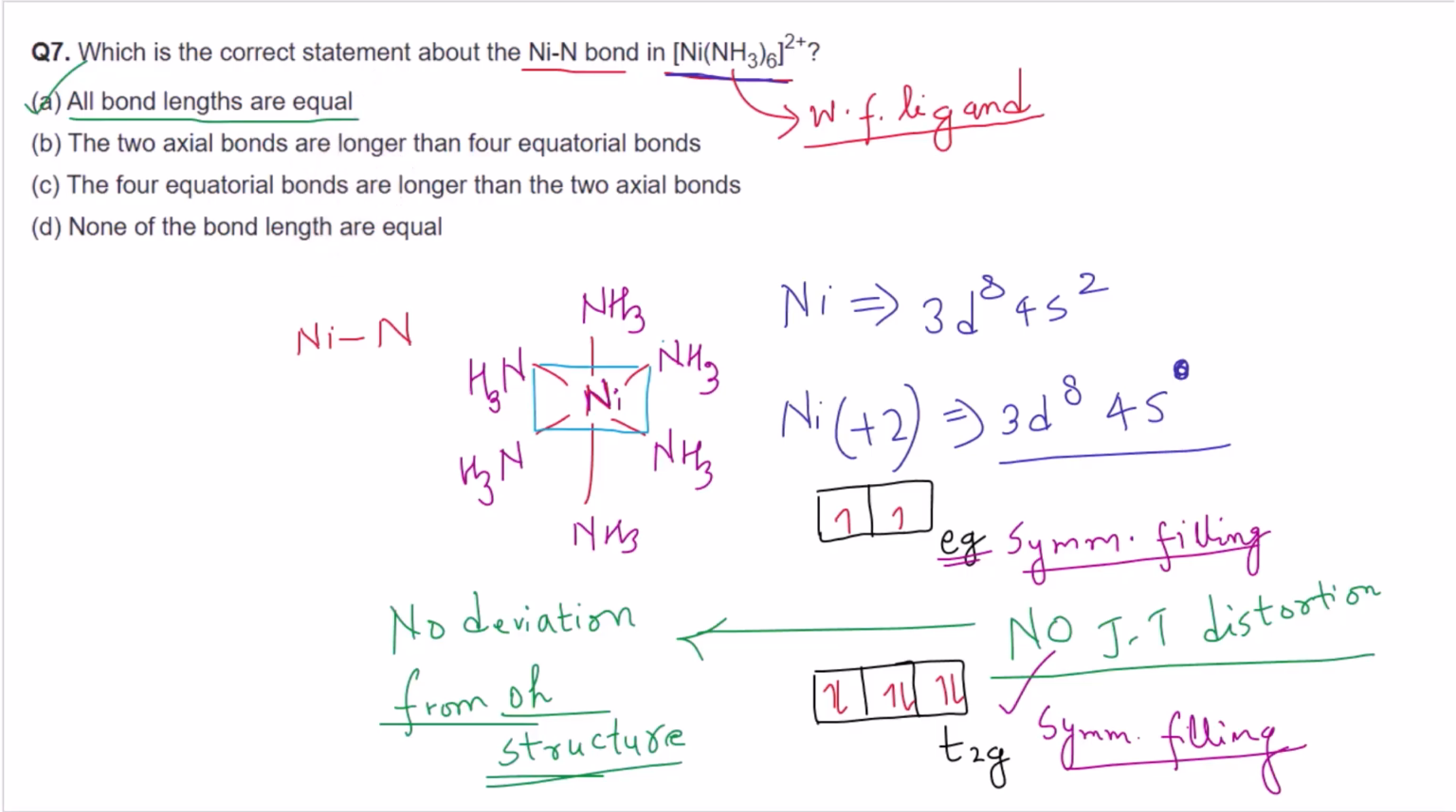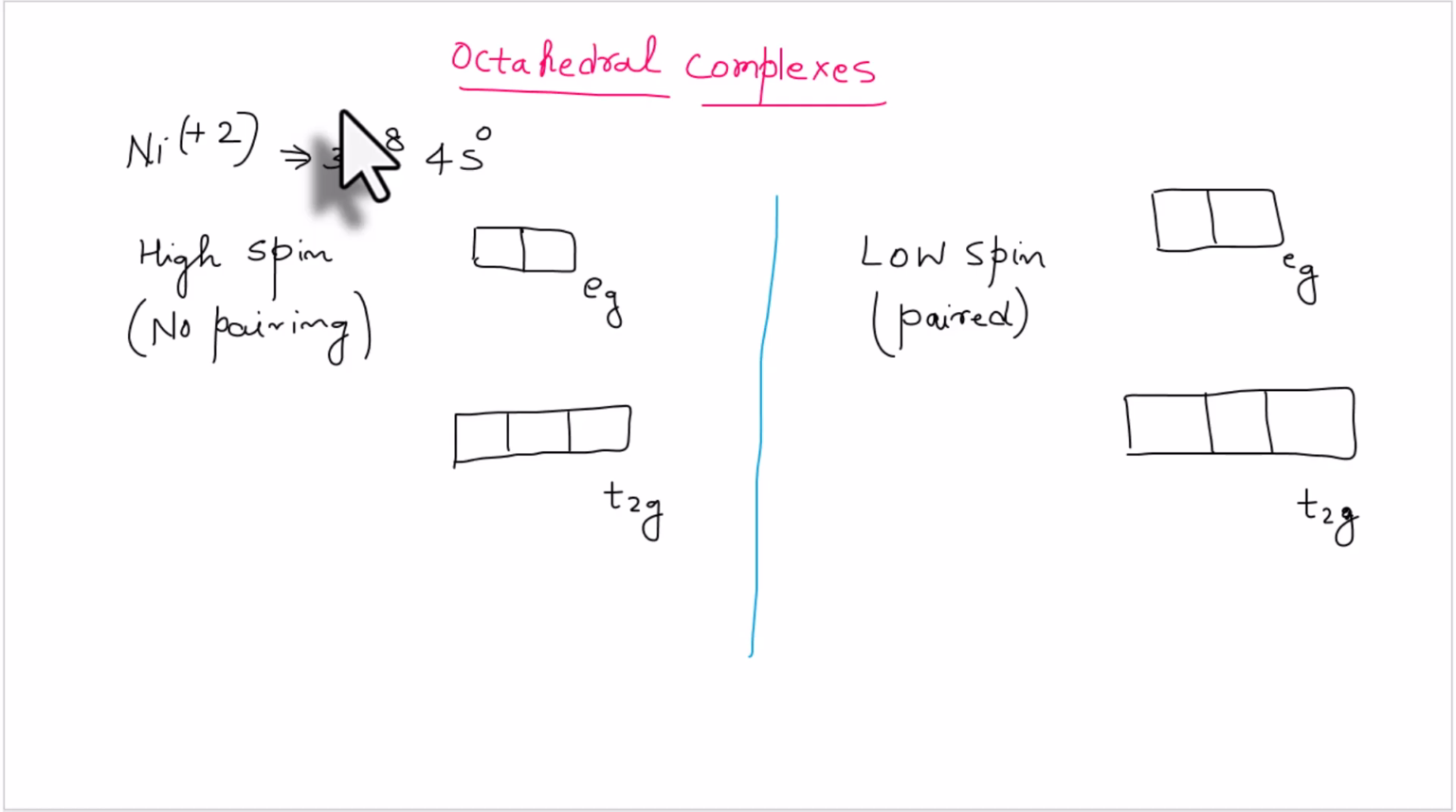Why are they equal? Because this complex is a regular octahedral structure, because there is no Jahn-Teller distortion observed and there is no deviation from the regular geometry. So before I end this session, one important thing that I want you to remember is that for d8 complexes, that is, for complexes where the central metal ion is like nickel in the +2 oxidation state with d8 configuration,